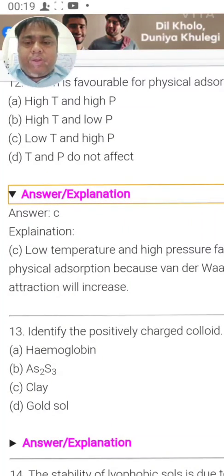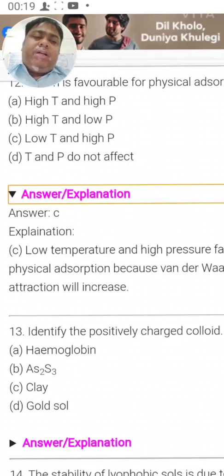But here the correct answer is A, hemoglobin, because it contains Fe2 plus ion, heme group. The heme group contains Fe2 plus ion. So, hemoglobin is positively charged colloid. A.